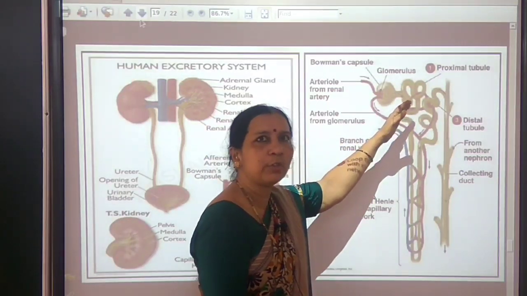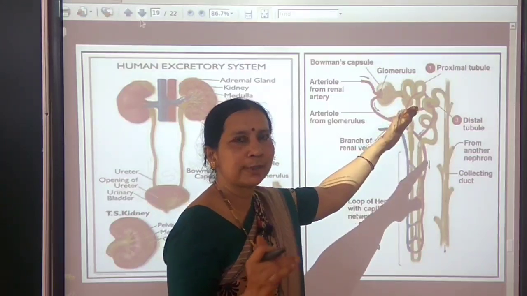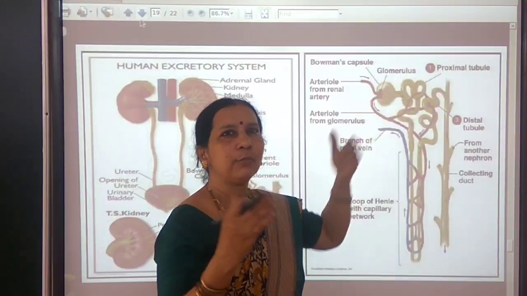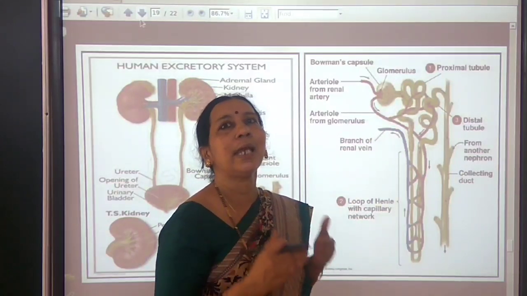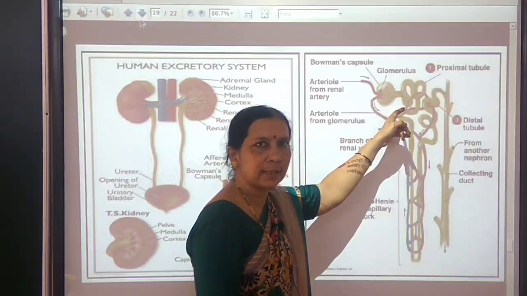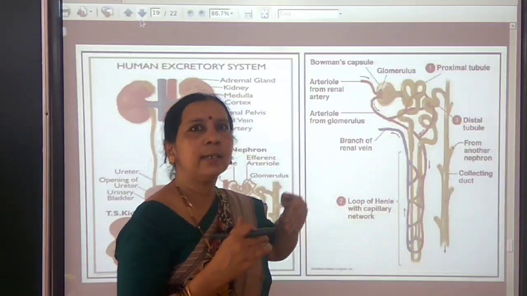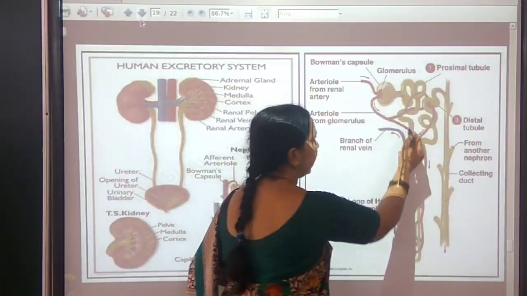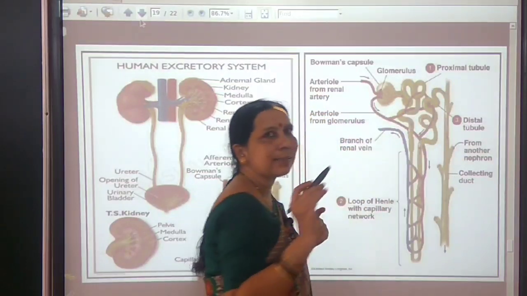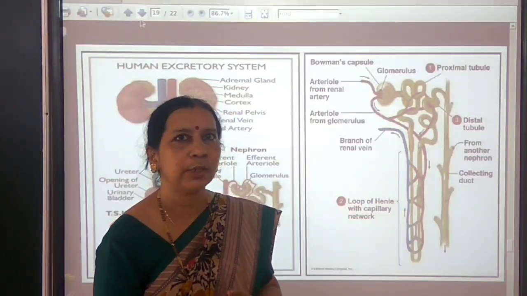Here what happens? In the proximal convoluted tubule, the essential substances like glucose, amino acids, some salts and excess of water will all be selectively reabsorbed. All the essential substances, glucose, amino acids, salts and water are selectively reabsorbed and the filtrate comes through the Henle's loop. It comes to the last part of the renal tubule called distal convoluted tubule.